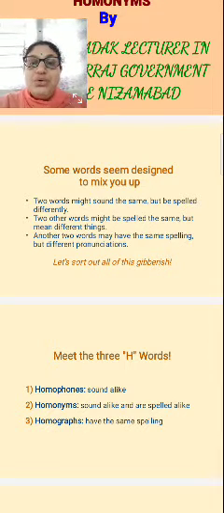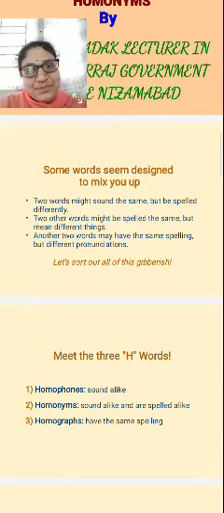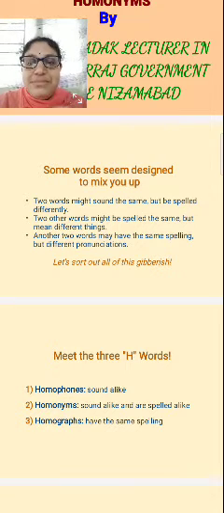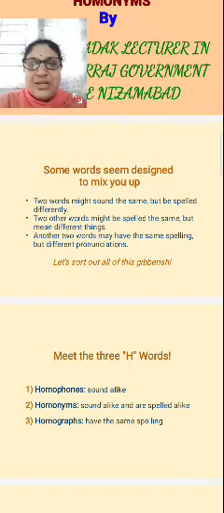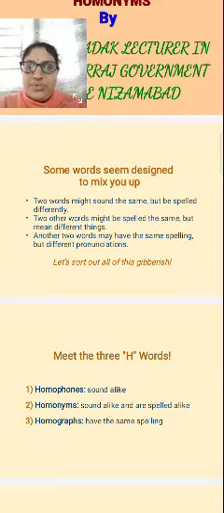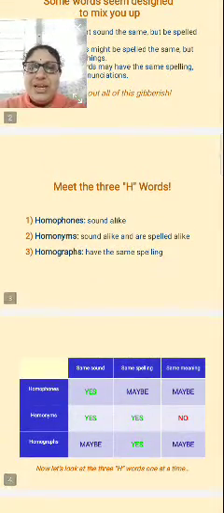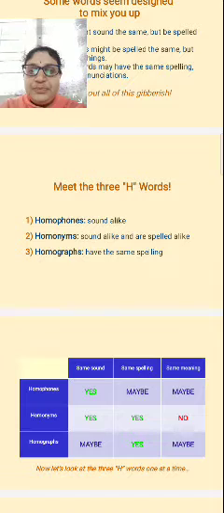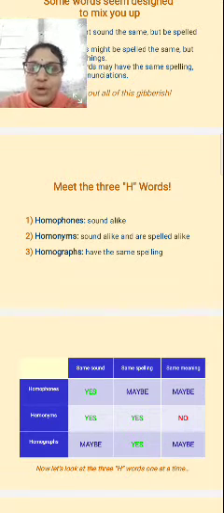Next, two other words might be spelled the same but mean different things. Those are called homographs. And another two words may have the same spelling but different pronunciation, which comes under homonyms. So meet the three H words: homophones, homonyms and homographs.